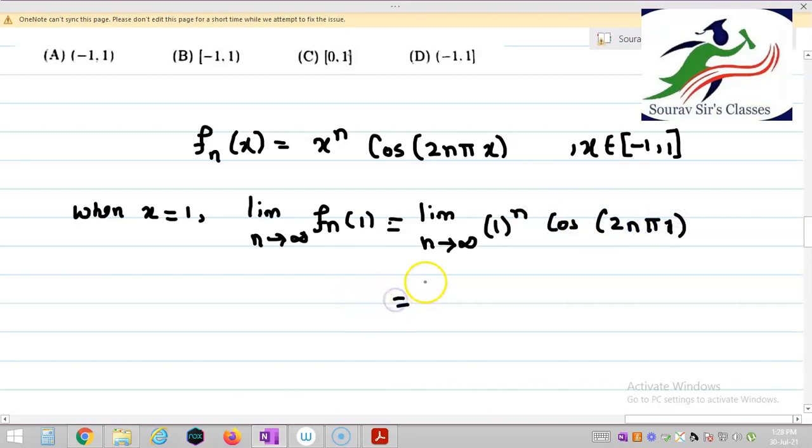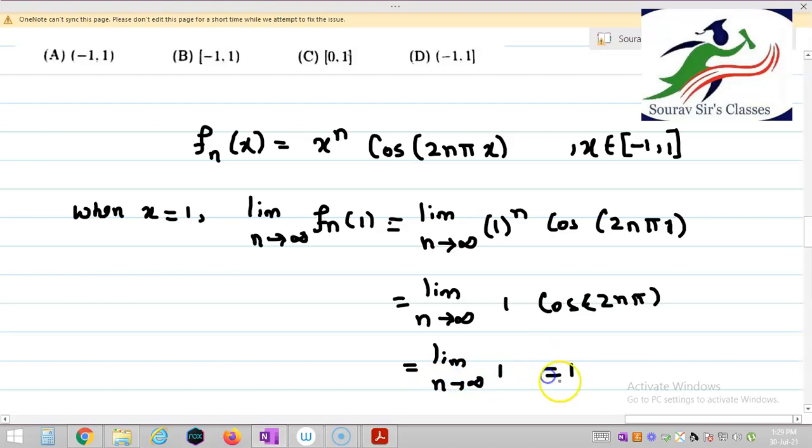So that will be equal to limit n tends to infinity 1 to the power n, which is 1, into cos 2n pi. The value of cos 2n pi, you know that cos is a periodic function of period 2 pi and cos 0 is equal to 1. So this value is equal to 1. So limit n tends to infinity of 1 is 1. So when x is equal to 1, this limit is equal to 1, and I can say that when x equals 1, this limit does exist, right?